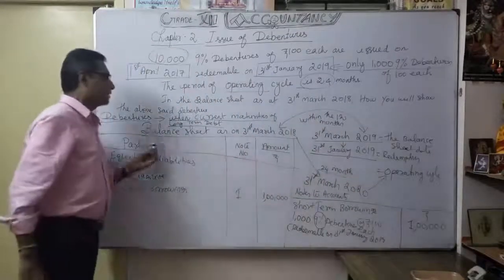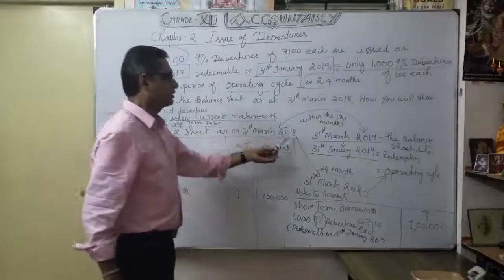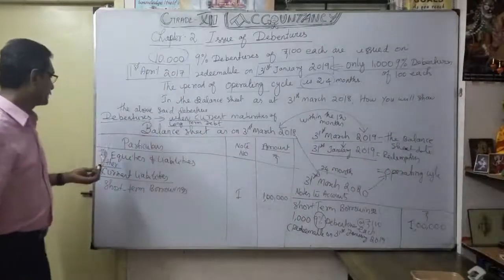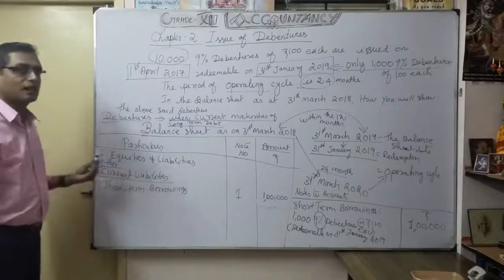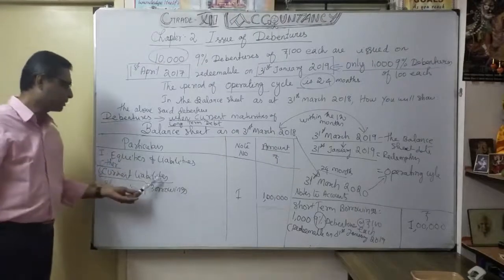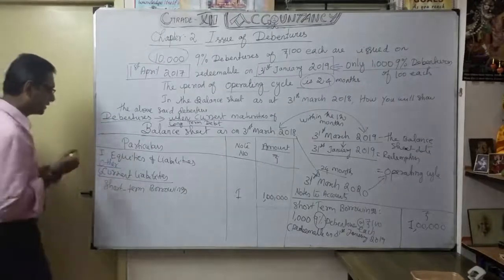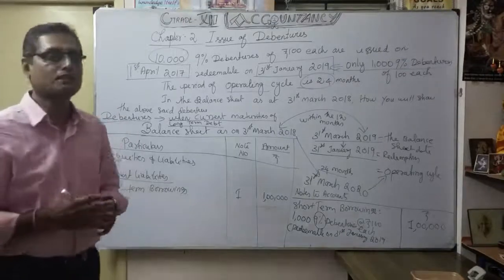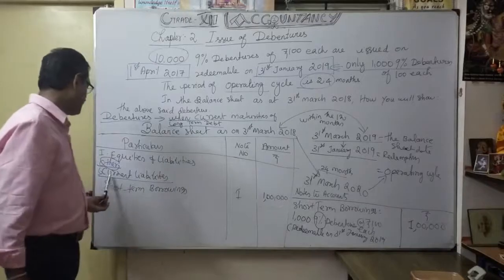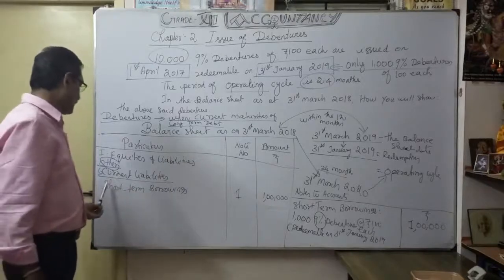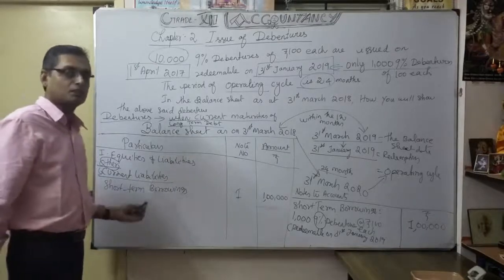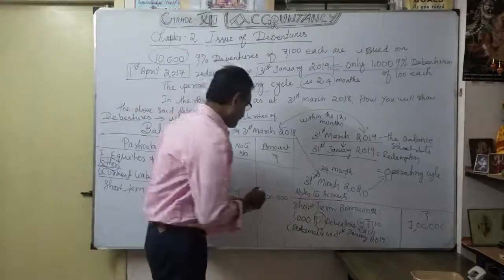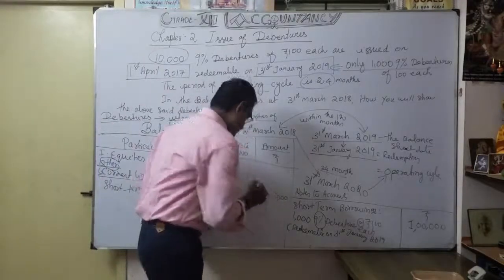Accordingly, the balance sheet as on 31st March 2018, I am going to show under equity and liabilities, under that, other current liabilities. That's why the meaning of other is very important, because we are reading only partly, not fully. That's the understanding here. So under other current liabilities, I am going to show short-term borrowing, so only 1 lakh. Why is it only 1 lakh?